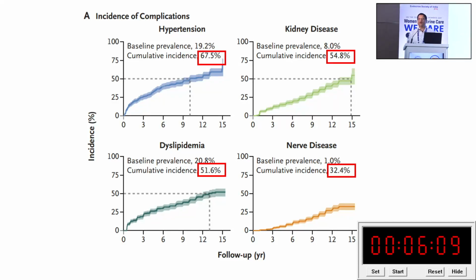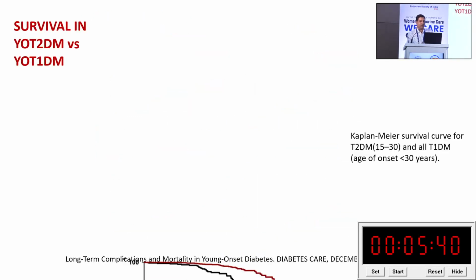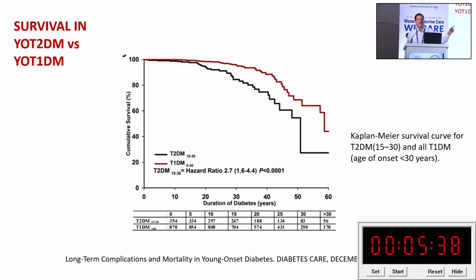Again, you will see different complications. You will see hypertension: by 10 years, 68% are found to be hypertensive. For kidney disease, by 15 years, almost 55% have some sort of kidney involvement. Dyslipidemia, by 13 to 14 years, is 52%. Nerve involvement, by almost 12 years, is found in 34 to 35%. So there is early development of all sorts of complications in this group of patients. Again, if you see the survival in comparison of type 1 versus type 2, the red one in the upper part is type 1, and the black one is type 2.